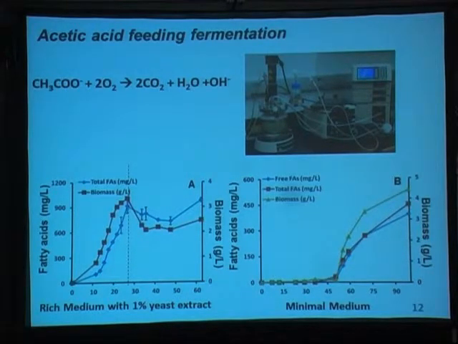However, if you look at the second figure, it shows that if you use a minimal medium, so you only have acetate as the carbon source, the cell usually grows with a very long lag phase, and they also produce less, only half of the fatty acid. So I think the nutrient source is also very important for this fermentation.